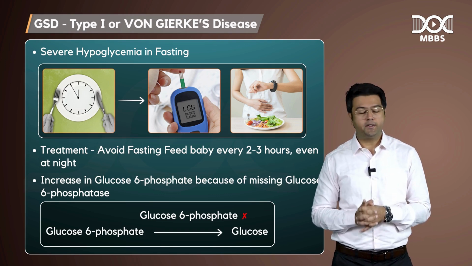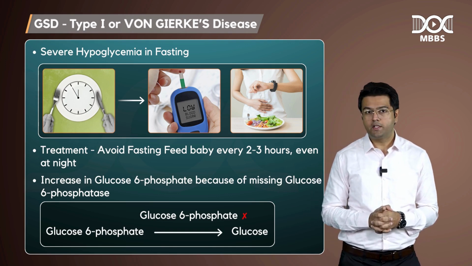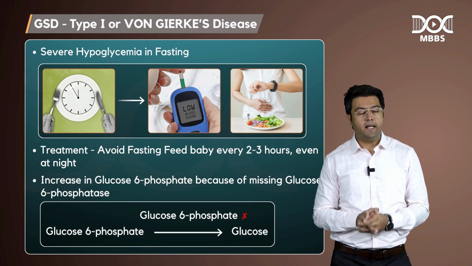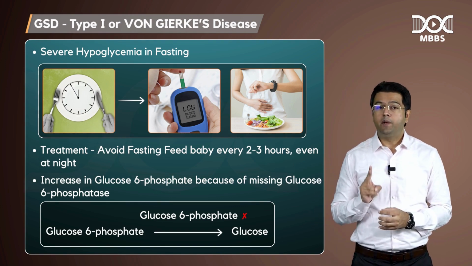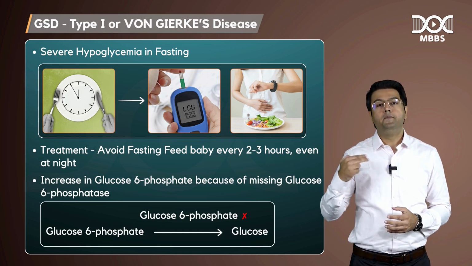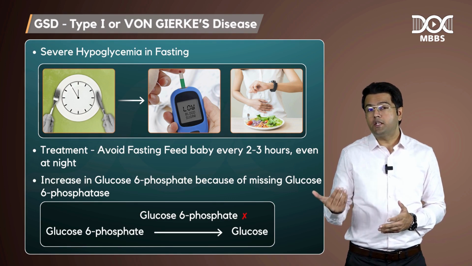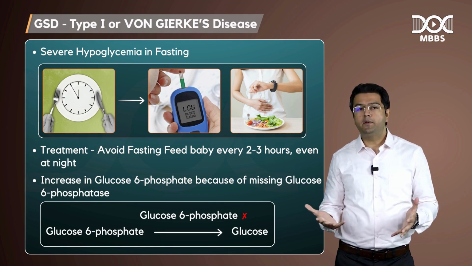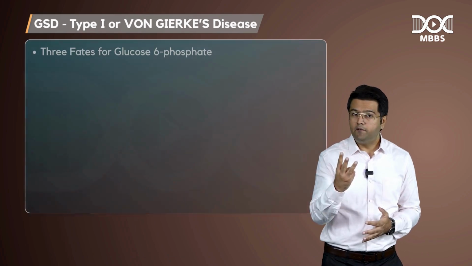First was the fasting hypoglycemia because glucose 6 phosphatase is missing. Now, the second is that because glucose 6 phosphatase is missing, there will be a high amount of what? Glucose 6 phosphate. So, guys, what happens to this glucose 6 phosphate? Three fates are possible.